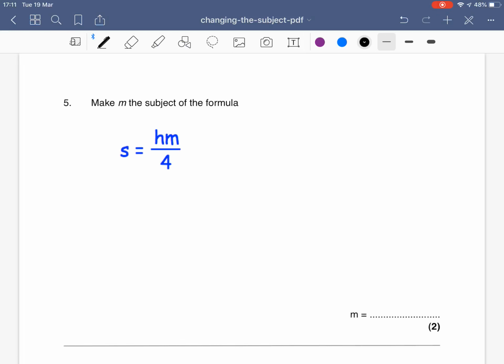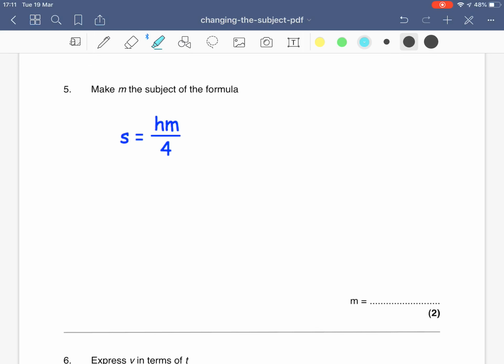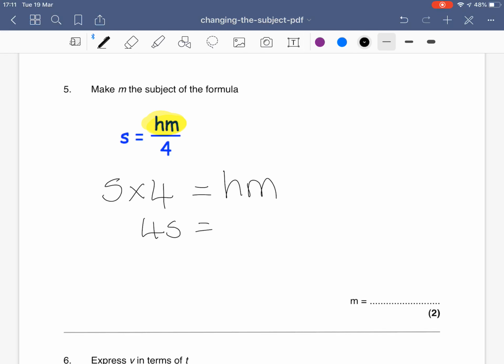Next question. I've got to make m the subject of the formula. So m is at the top here. It's attached to the h. This means h times m, divided by 4. So I want to leave that h until last. I first want to get rid of the 4. Since they divide by 4 last, the first thing to do is the opposite, and the opposite of dividing is timesing. So I want to do s times 4 first, and that will leave me with hm. s times 4 can be simplified as 4s. And now I want to get rid of the h, because this means h times m.